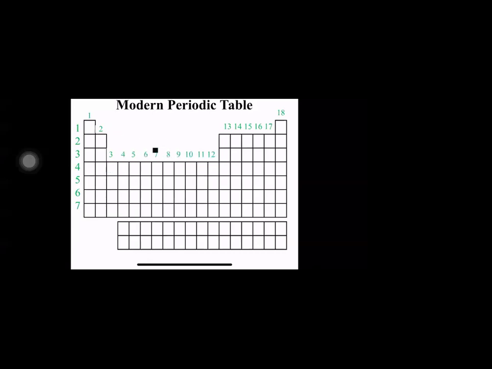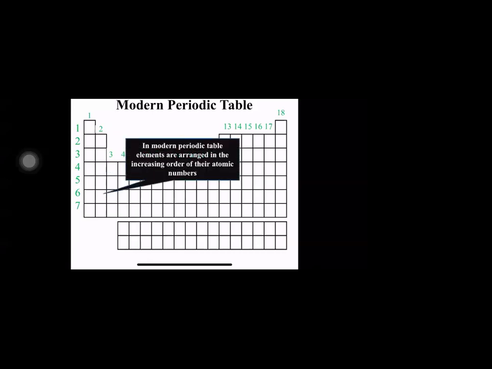And how many groups do we have? 18, which are again numbered numerically, 1 to 18. Very nice. Apart from that, let's see how the elements are arranged in the periodic table. In the modern periodic table, elements are arranged in the increasing order of their atomic numbers. What is the base of the modern periodic table, students? They are arranged in the increasing order of their atomic numbers.